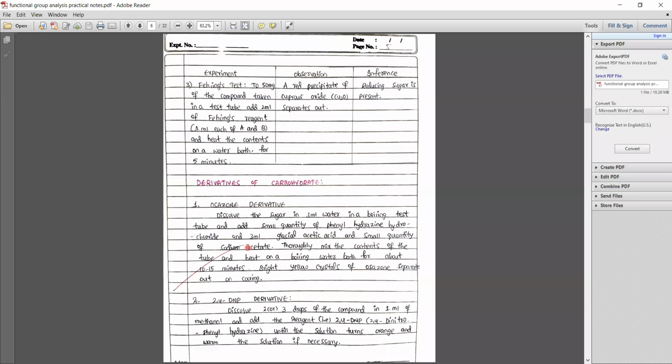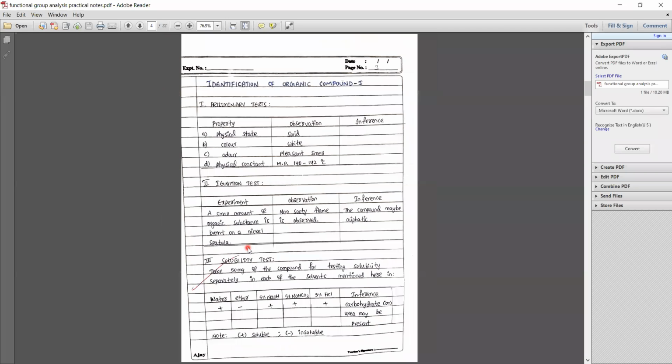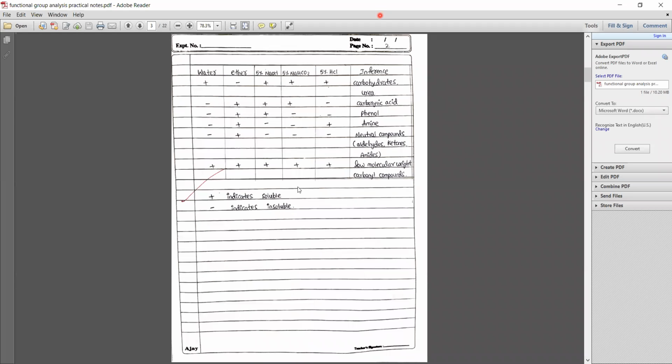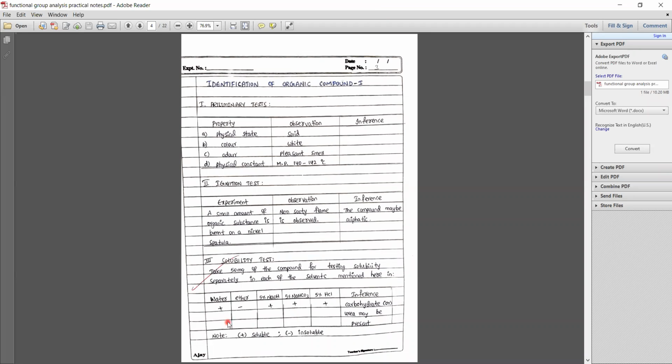So what all you have to learn? Preliminary test is basic; by seeing the compound, you will write. Ignition test is also basic; by noticing, you have to write that. Next, the solubility test. You have to remember the table, and after performing the experiments using all these solvents, you check in which solvent your compound is soluble.